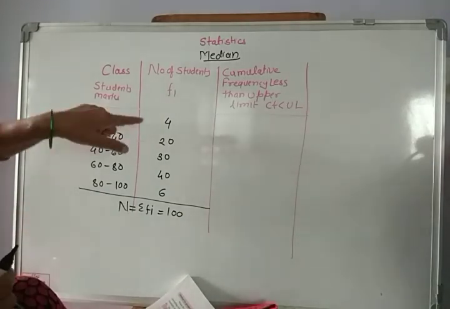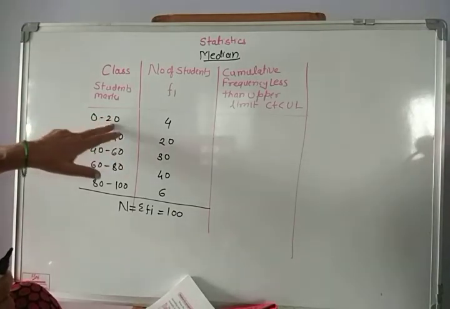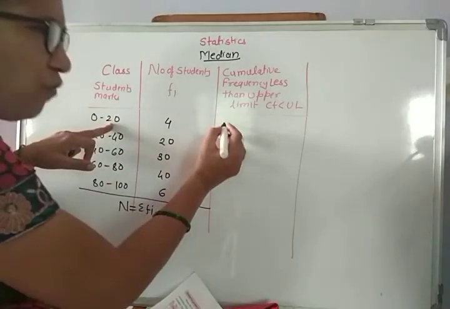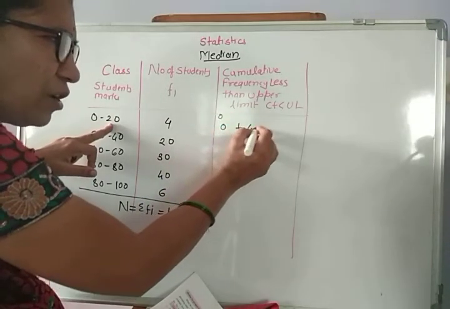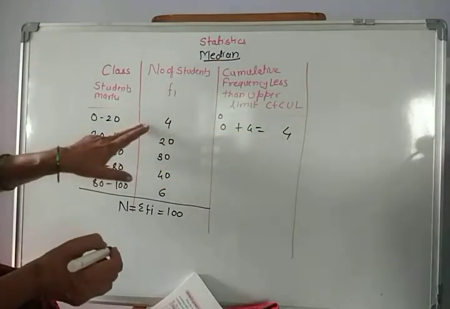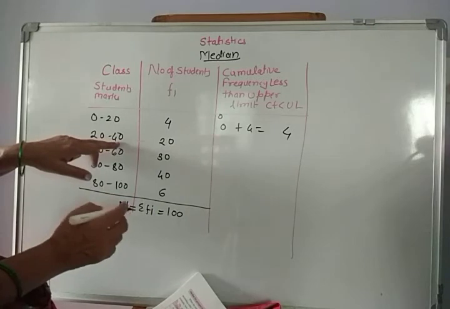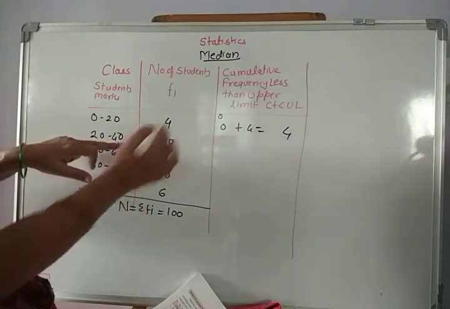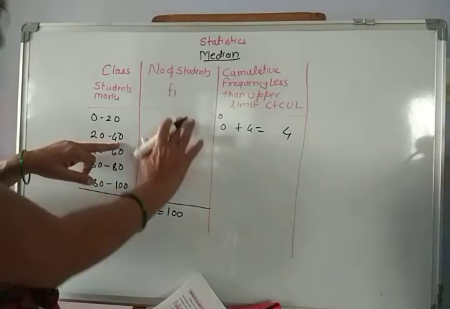Now, from this, what can we say? How many students have got less than 20 marks? There are only 4 students. The previous class frequency is 0. So, 0 plus 4 is equal to 4 students have scored less than 20 marks. Now, how many students have scored less than 40 marks? These 4 plus these 20, a total of 24 students.